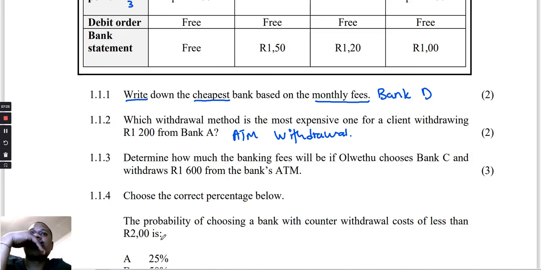Okay. Let's go to 1.1.3. They say determine how much the banking fee will be if Oletu chooses bank C and withdraws 1,600 from the bank ATM. Okay, so let's go back.